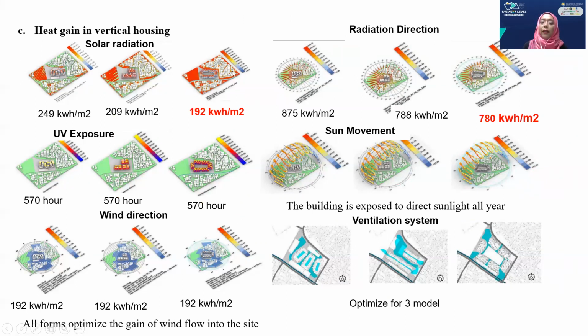And then we can see model 3 gets the lowest solar radiation and the lowest radiation direction, and for the ventilation system, wind direction, UV exposure, and sun movement, the 3 models get the same optimized form and model.